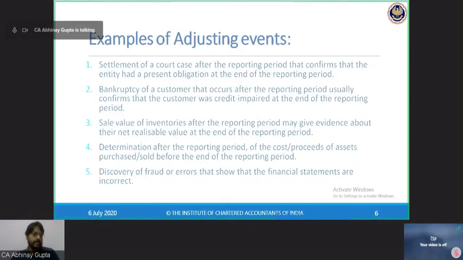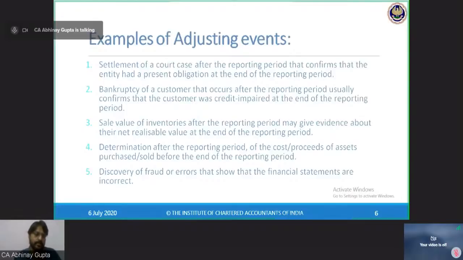The debtor was solvent at the end of the reporting period. He became insolvent after 1st of April 2020. Is this an adjusting event? The debtor was solvent, and there were no evidences available of downgrading his creditworthiness or the ratings. But he has become insolvent subsequently because something has happened subsequently only. Then definitely it is a non-adjusting event. I already mentioned it.